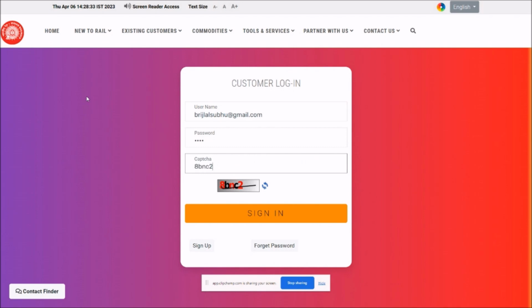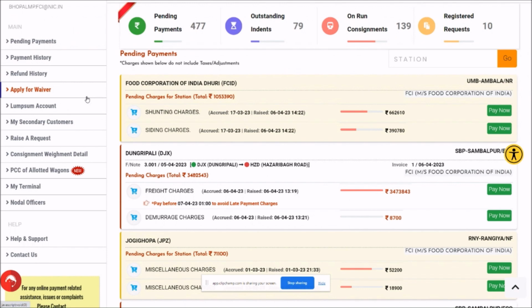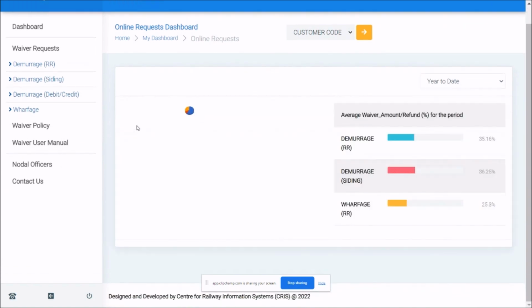Now, when you are successfully logged into the system, you'll get this screen, your payments, and on the left panel you will see this option, apply for waiver. This waiver dashboard would help you apply for waiver of any of the damage or wharfage charge which has already been accrued on your part, and you have a strong purpose to ask for the waiver.